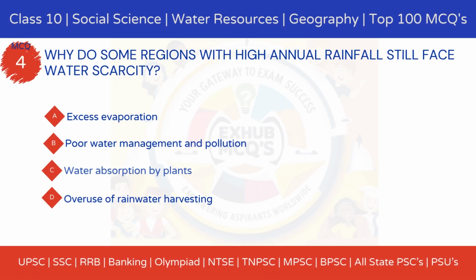MCQ 4. Why do some regions with high annual rainfall still face water scarcity? Option A, excess evaporation. Option B, poor water management and pollution. Option C, water absorption by plants. Option D, overuse of rainwater harvesting.